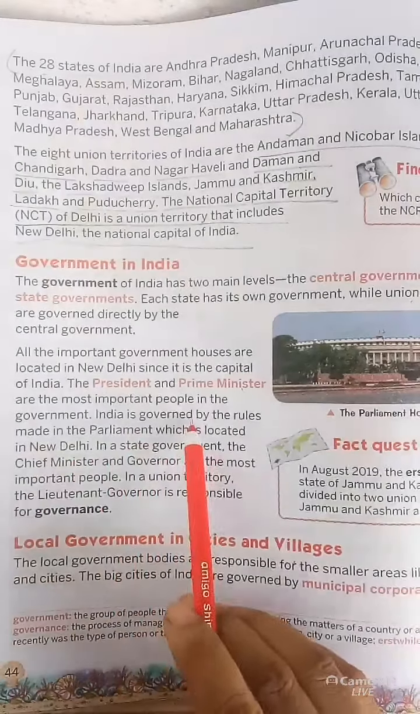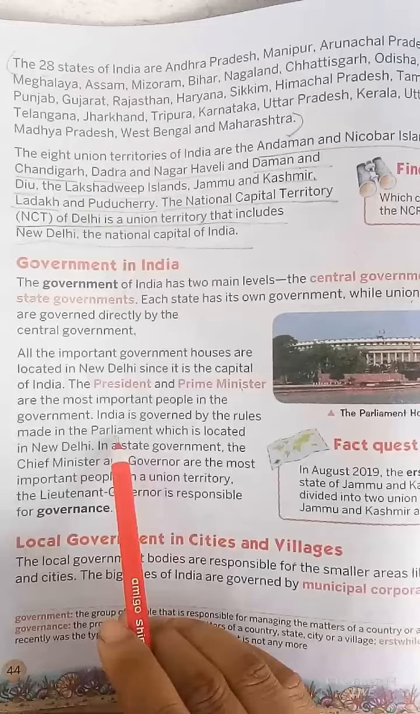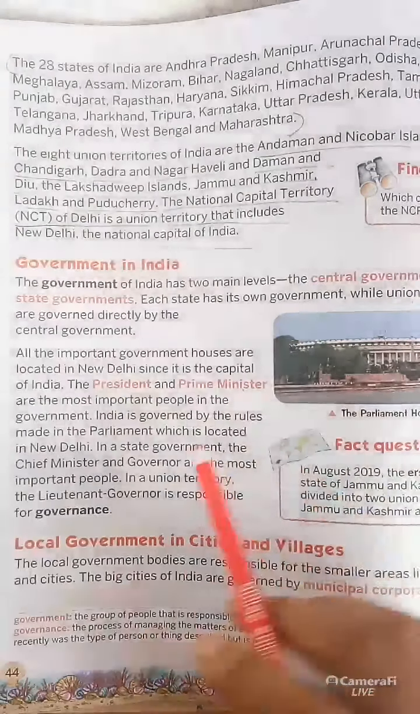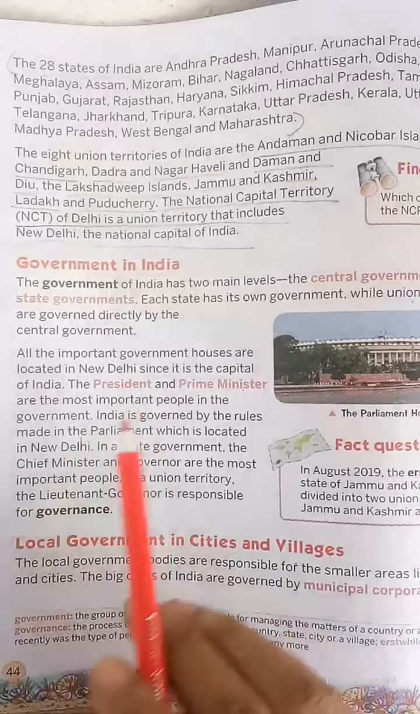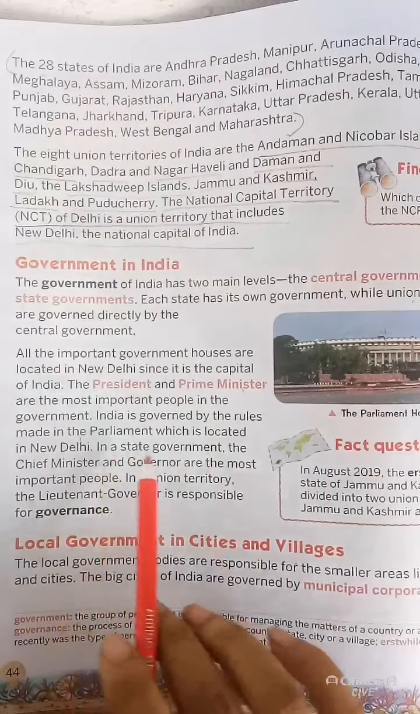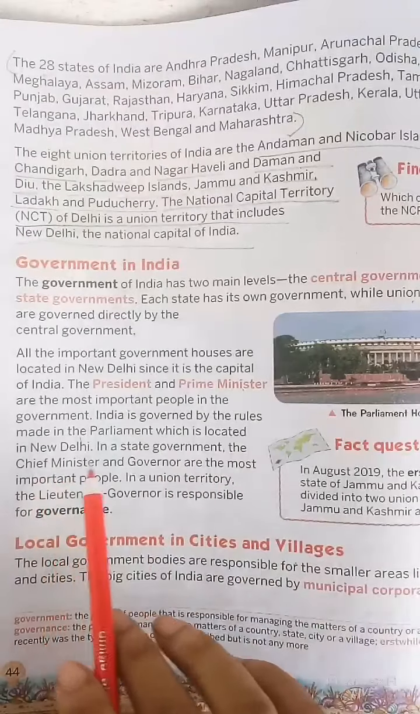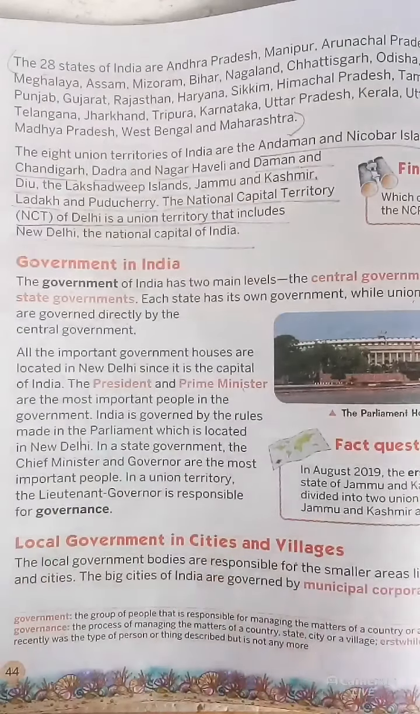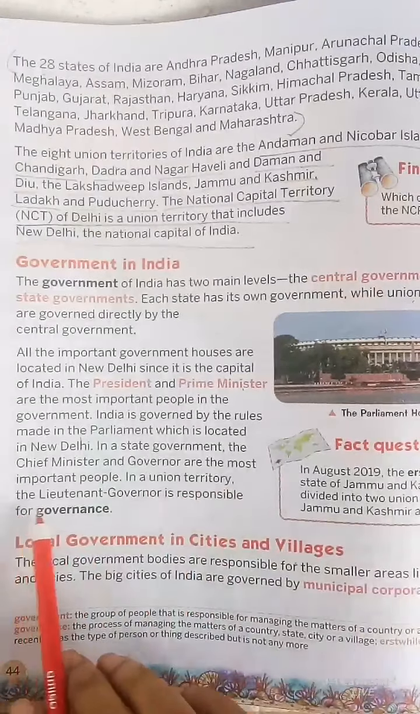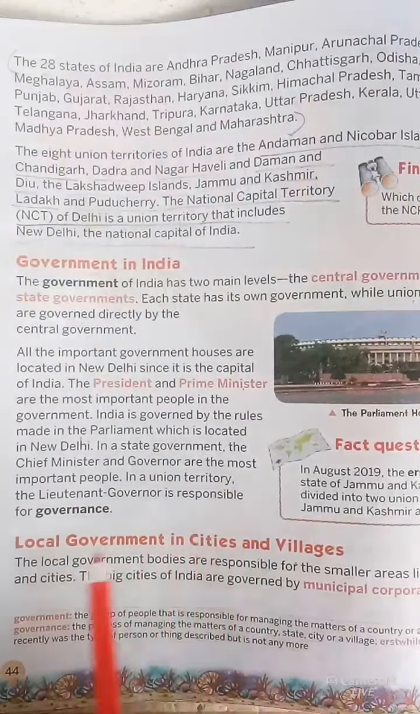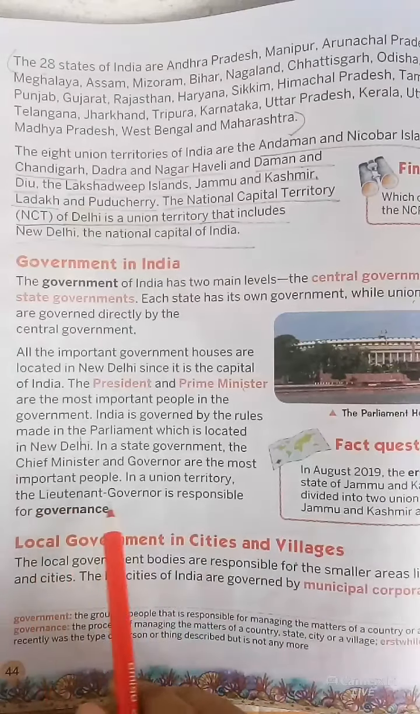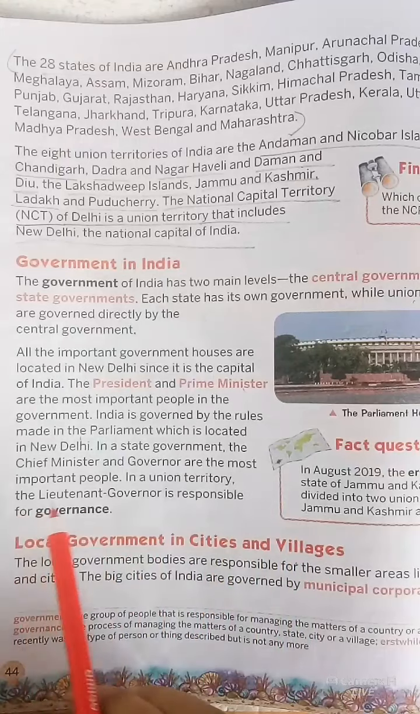Next, India is governed by the rules made in the Parliament. Whatever rules are coming to us, those are made by the Parliament, which is located in New Delhi. In a state government, the Chief Minister and Governor are the most important people. In a union territory, the Lieutenant Governor is responsible for governance.